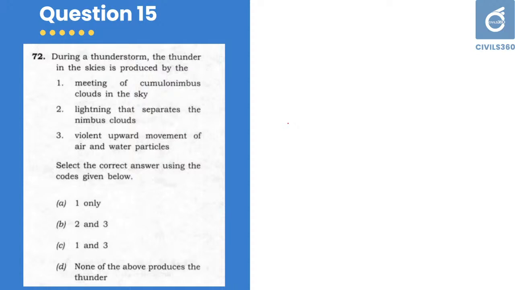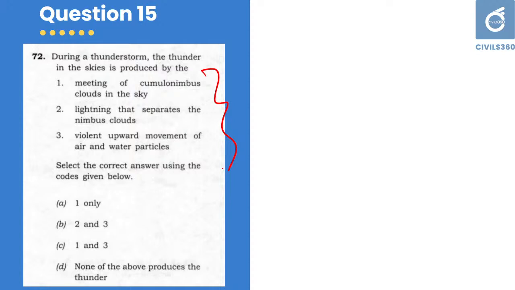Then question number 15. During a thunderstorm, thunder in the skies is produced by meeting of cumulonimbus clouds in the sky, lightning that separates the nimbus clouds, violent upward movements of air and water particles. Select the correct answer using the codes given below. All these are given, try to evaluate these things, try to add certain thought into this. That is cumulonimbus clouds, meeting of cumulonimbus clouds.